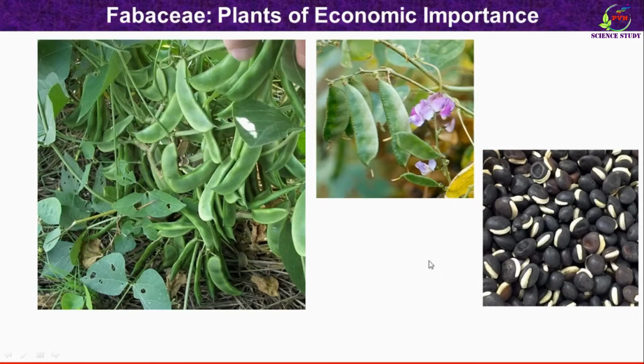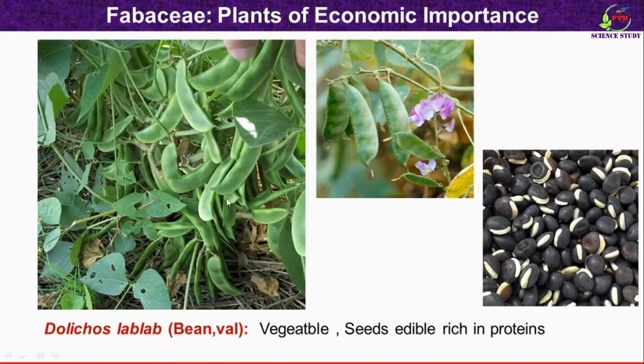This is the next plant which is also familiar to you. This is wal in Marathi and in English it is known as bean. Botanical name of the plant is Dolichos lablab. So this is the plant which produces the fruits. The fruits are used as vegetable and these are the seeds which are present inside the legume like fruit. The seeds are also rich in proteins and are edible.